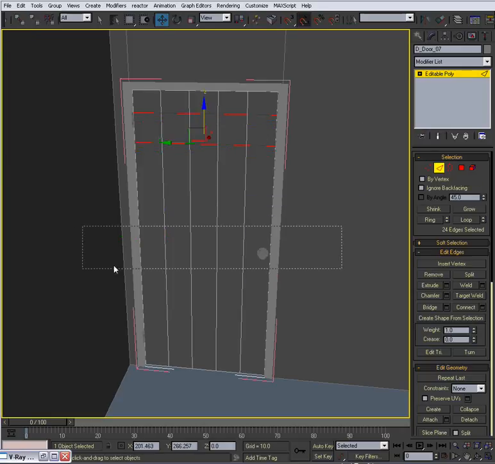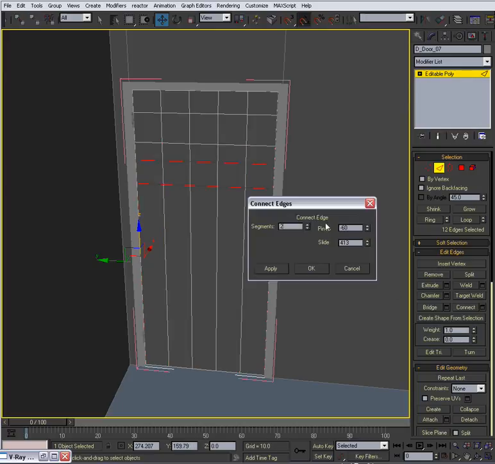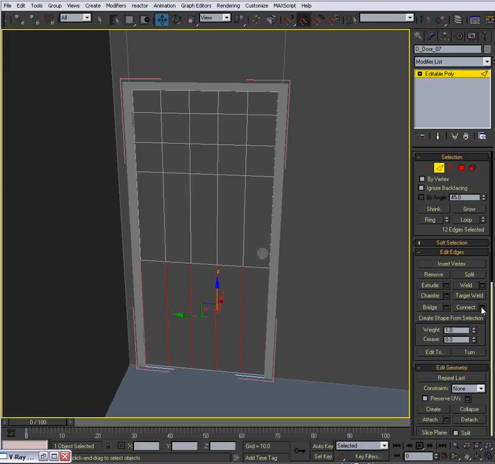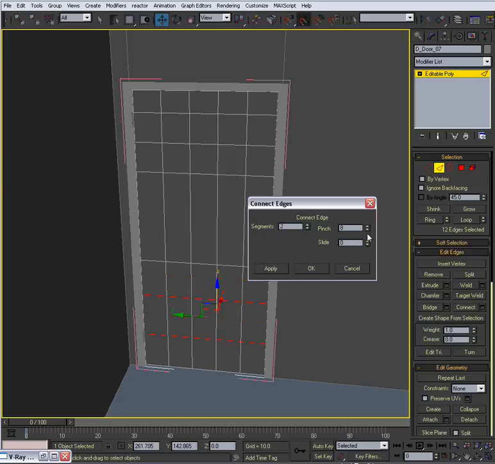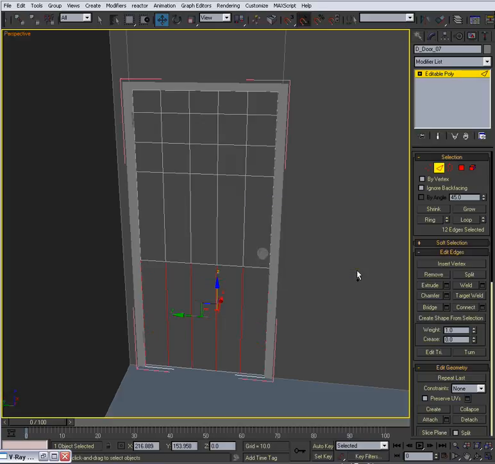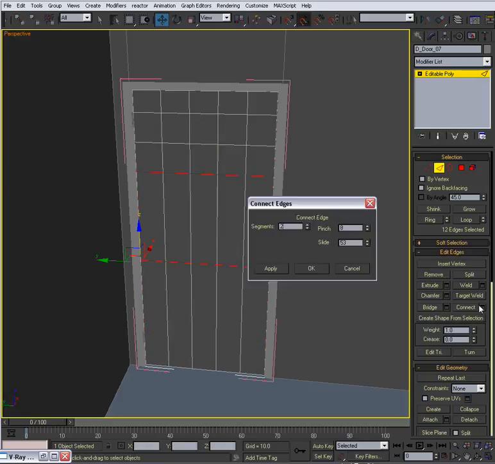Okay. Select through here and connect, and let's pinch these together a bit long ways. Let's go about 8 and bring it up through here. Okay, and connect this. Let's do this again.